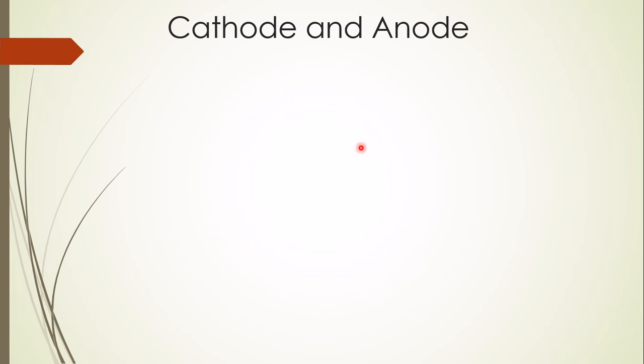Now, students, you are confused, isn't it? Because last class I told that the cathode is the positive electrode and the anode is the negative electrode. But what did I tell today? Today I have told that the electrode that is connected with the negative end of the battery is called the cathode, and the electrode that is connected with the positive end of the battery is the anode. Yes, students, both are correct.